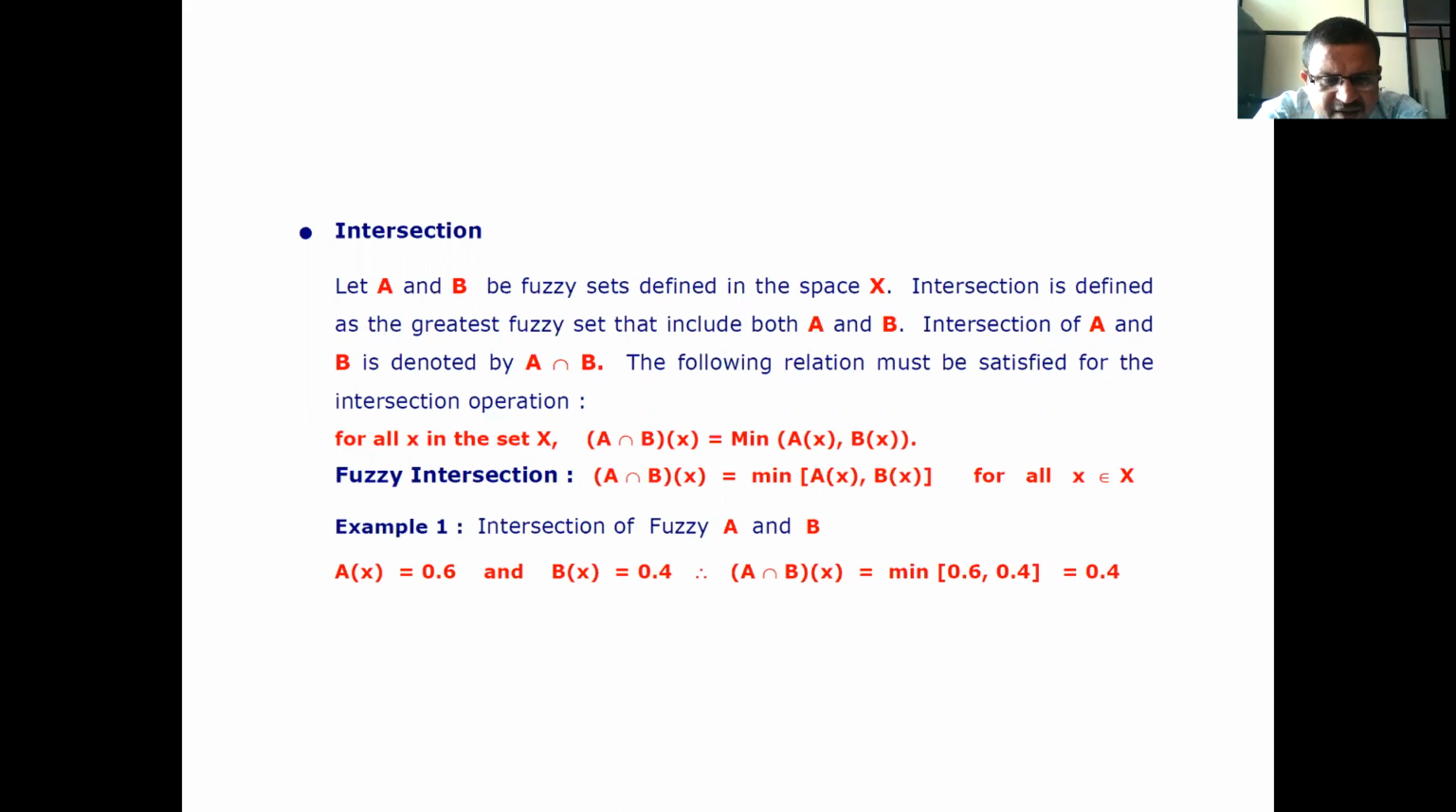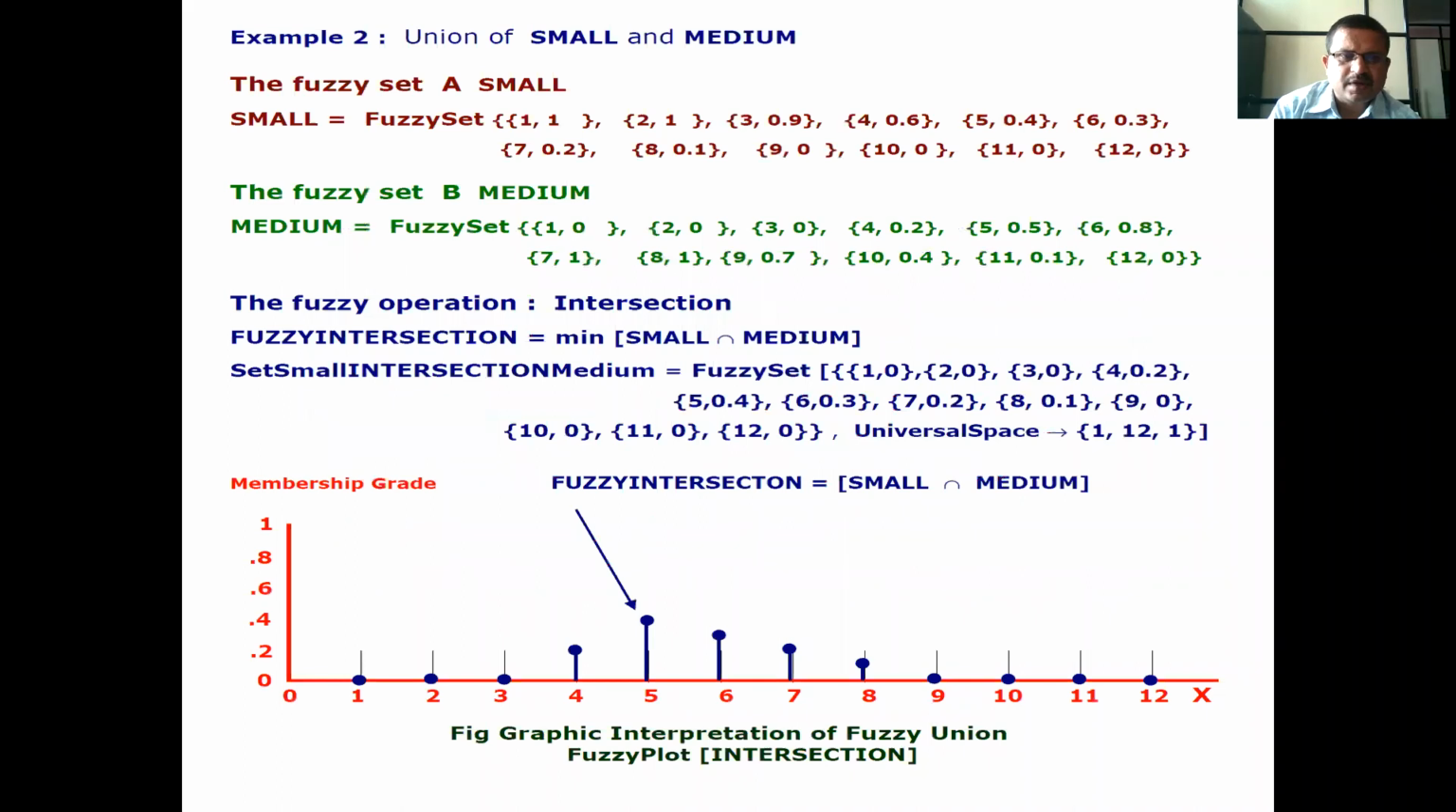Now next example 1, intersection of fuzzy sets A and B: A of x is equal to 0.6, B of x is equal to 0.4. Therefore, A intersection B of x is equal to the minimum of 0.6, 0.4, which is nothing but 0.4. Now, union of small and medium.